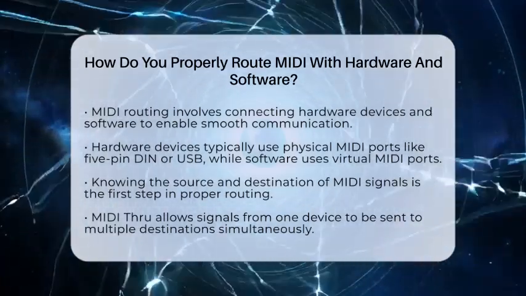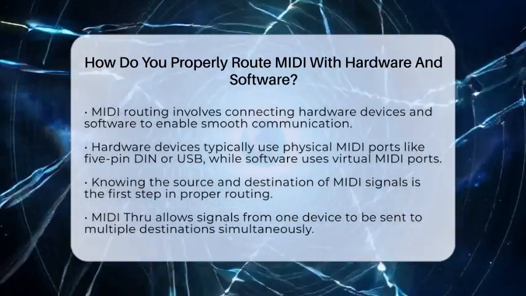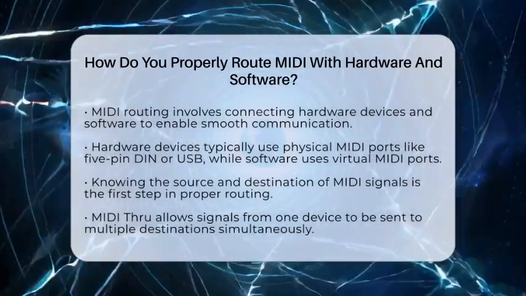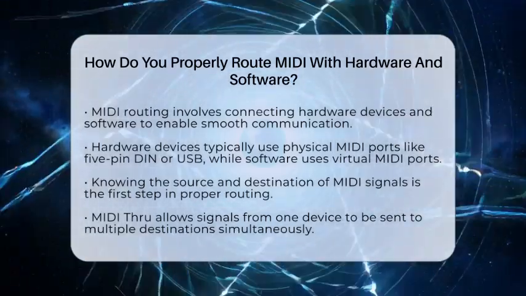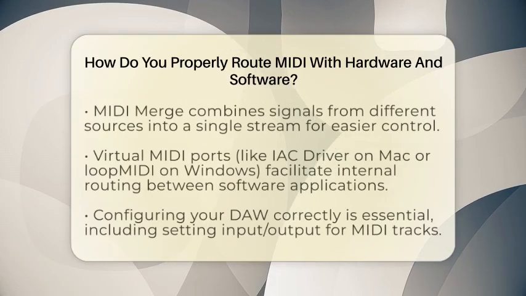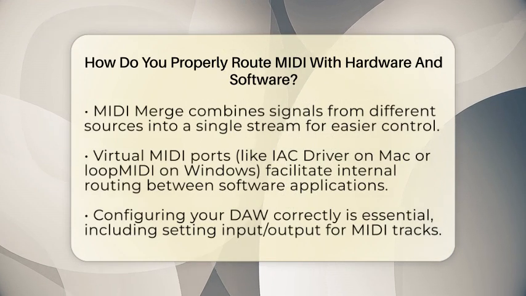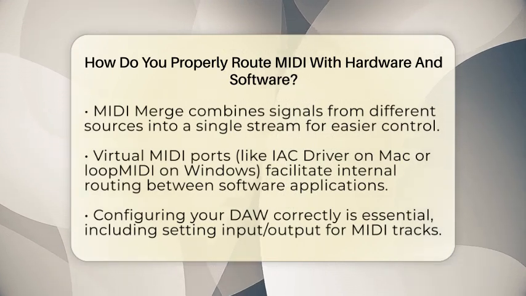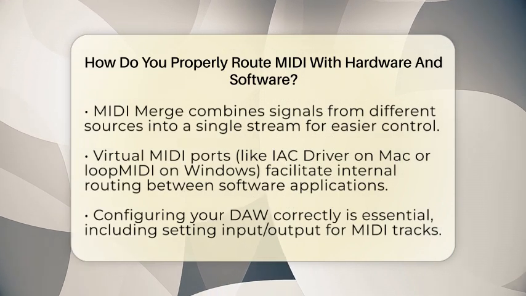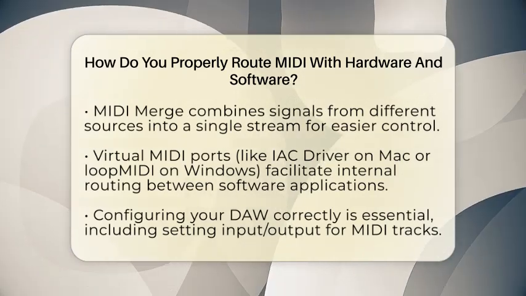Next, you should understand the functions of MIDI through and MIDI merge. MIDI through takes the data coming into a device and sends it out to multiple destinations. For example, if you connect your MIDI keyboard to a MIDI interface with a through port, you can send the same signals to different synthesizers at once. MIDI merge combines signals from different sources into one stream, which is useful when you want to control a single instrument with multiple controllers or sequencers.